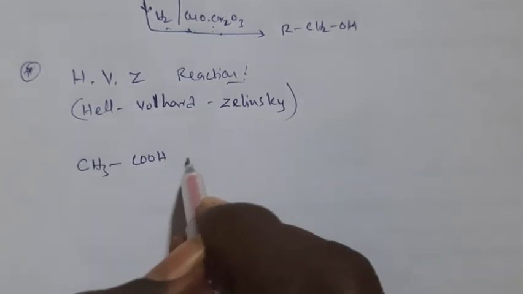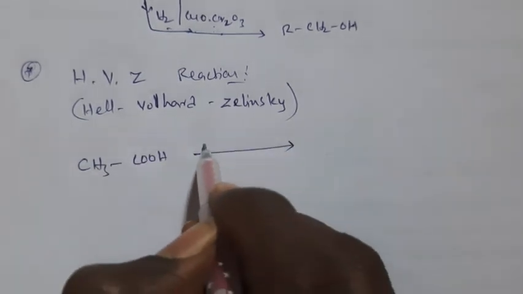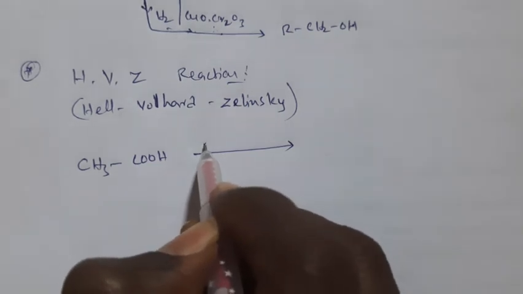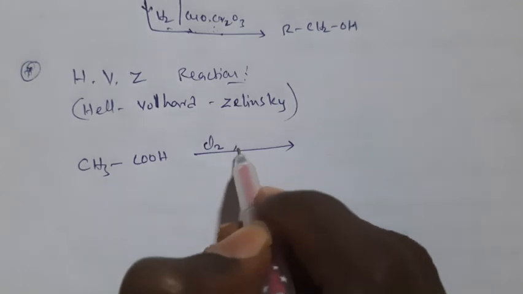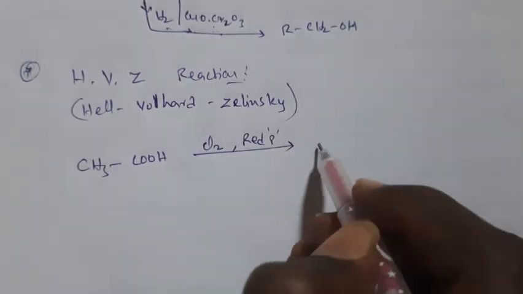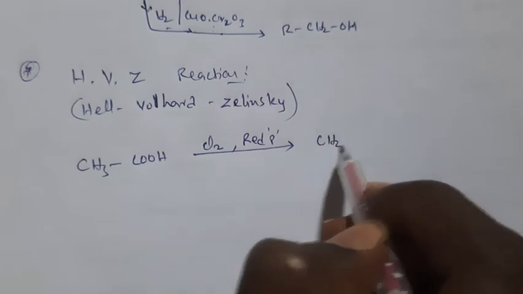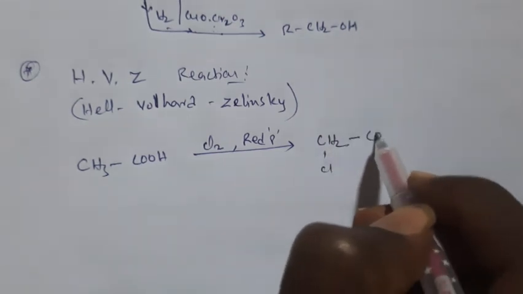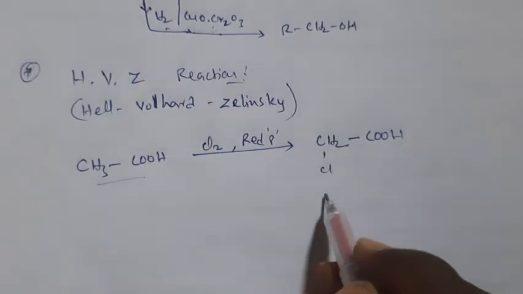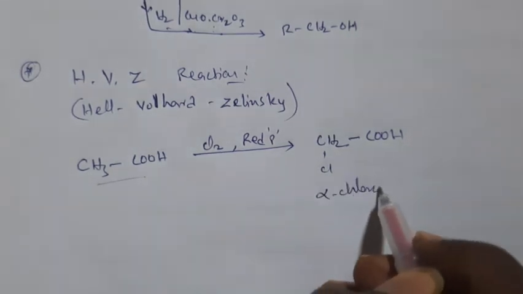CH3COOH, on reaction with halogens, suppose I am taking chlorine here, in presence of red phosphorus, you will get CH2ClCOOH. So acetic acid is converting into alpha chloroacetic acid.